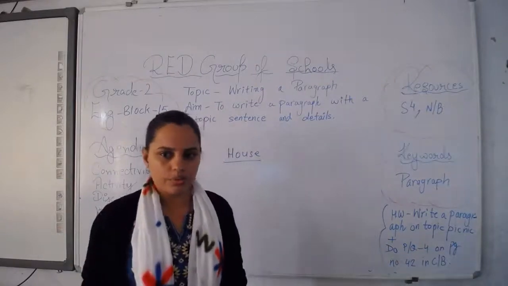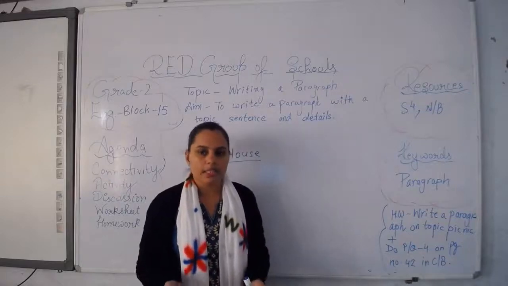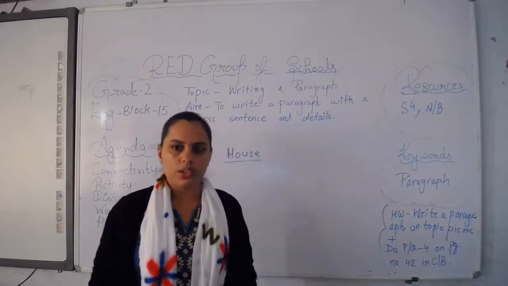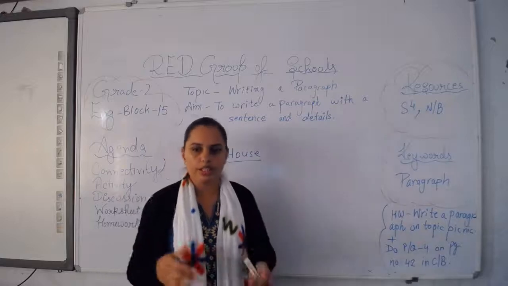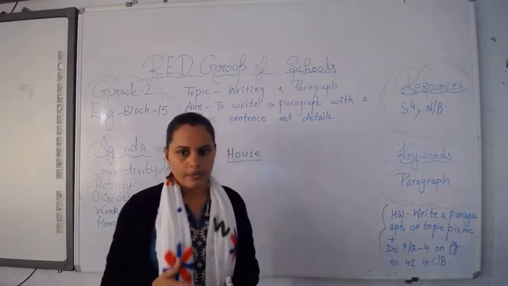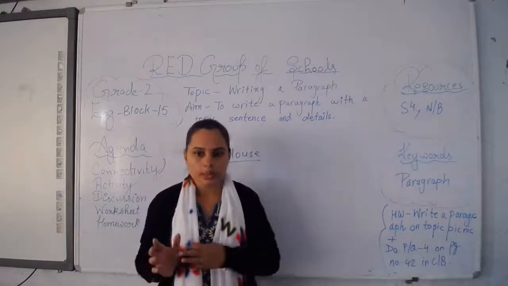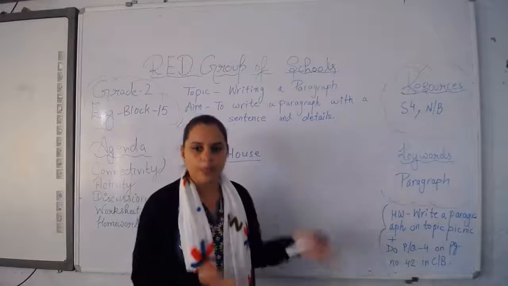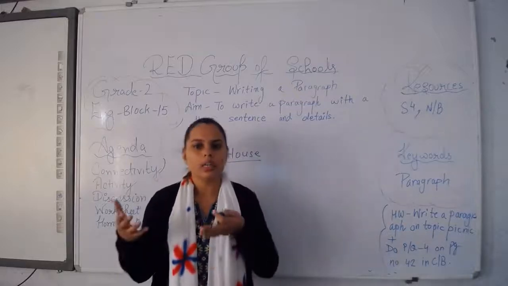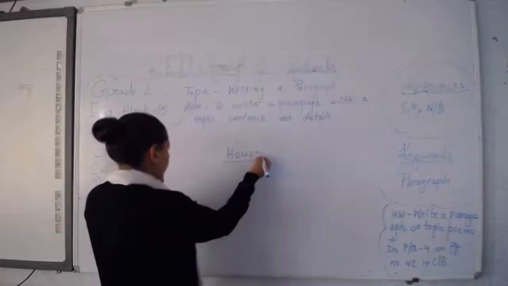I can hear you giving responses like this, that we need a house to protect ourselves from heat, cold, rain, and we need a house to live. And whenever we get tired, we need a house to sleep, we need a house to play, we need a house to keep our things.